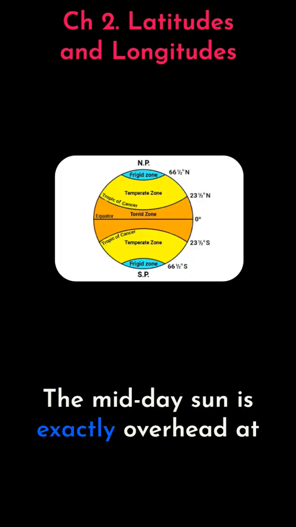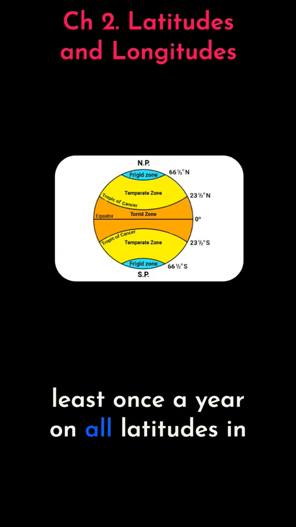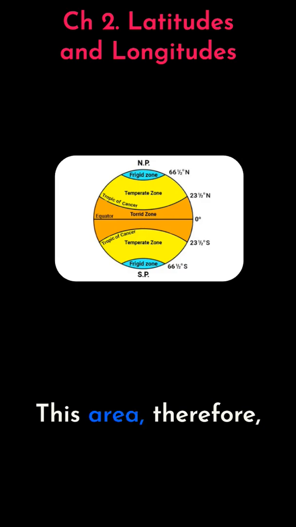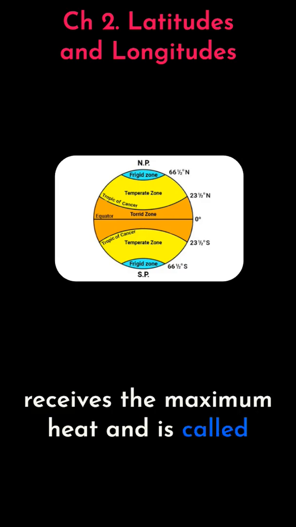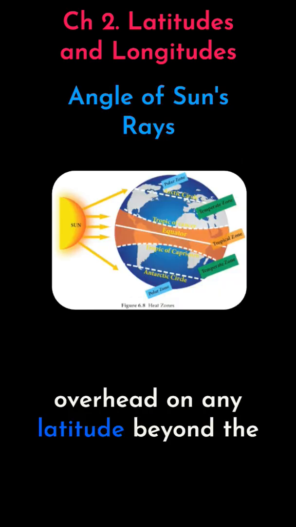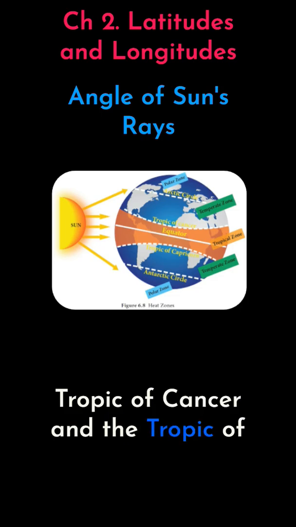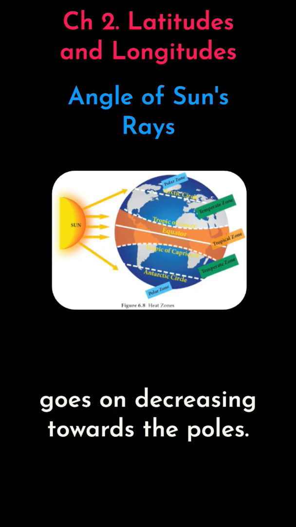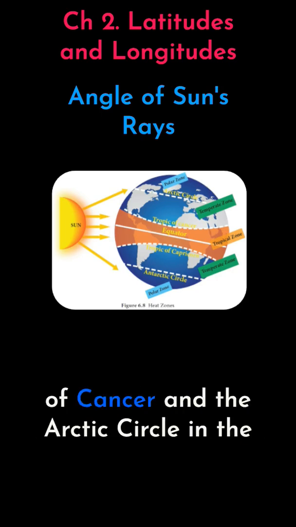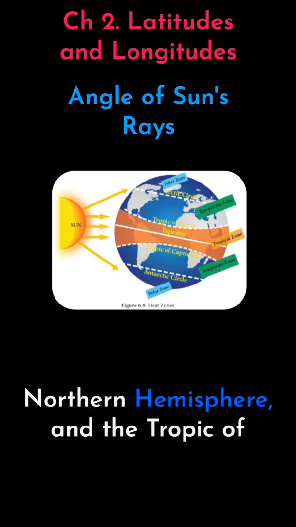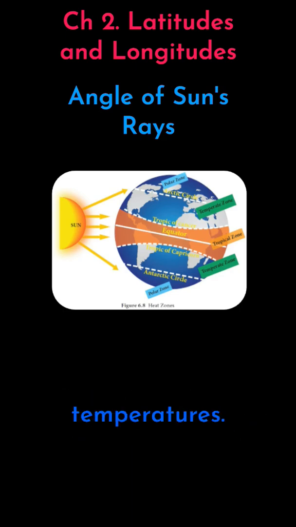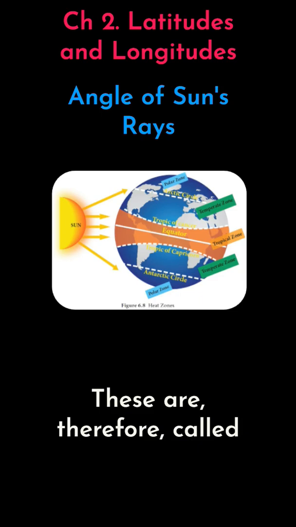The midday sun is exactly overhead at least once a year on all latitudes in between the Tropic of Cancer and Tropic of Capricorn. This area therefore receives the maximum heat and is called the torrid zone. The midday sun never shines overhead on any latitude beyond the Tropic of Cancer and the Tropic of Capricorn. The angle of the sun's rays goes on decreasing towards the poles. As such, the areas bound by the Tropic of Cancer and Arctic Circle in the northern hemisphere and the Tropic of Capricorn and Antarctic Circle in the southern hemisphere have moderate temperatures. These are therefore called temperate zones.